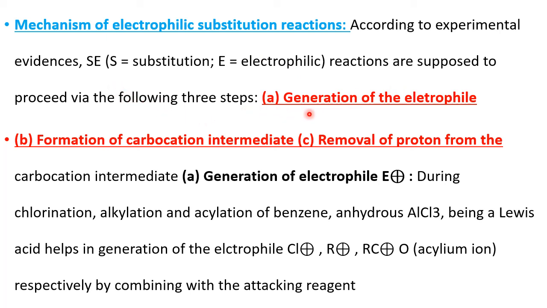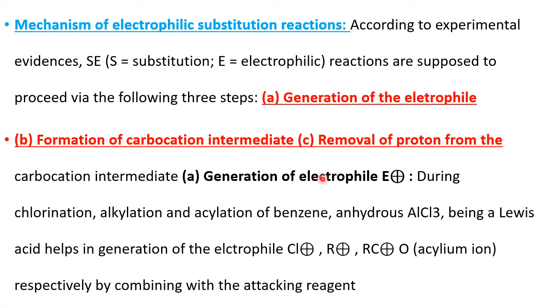In the first step, generation of the electrophile. Second step, formation of carbocation intermediate. And the third step is what? Removal of proton from the carbocation intermediate. That means the first requirement is that the electrophile is generated. Then that electrophile attacks the benzene ring and forms the unstable carbocation intermediate, and afterwards when the proton is removed, the stable product is formed. So let us understand one by one.